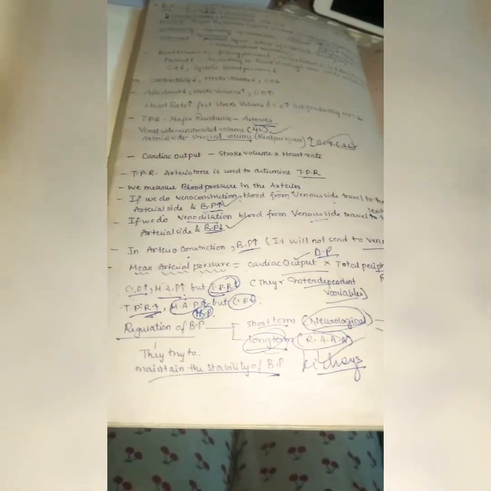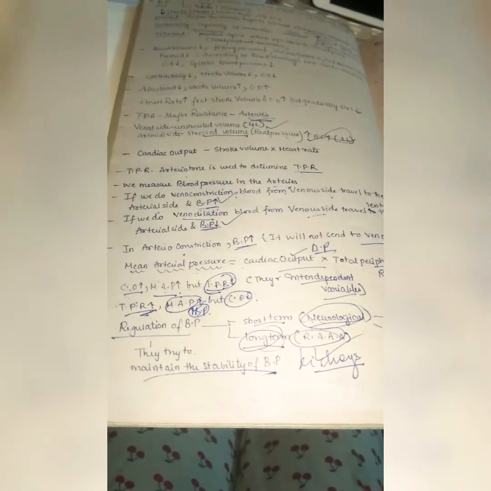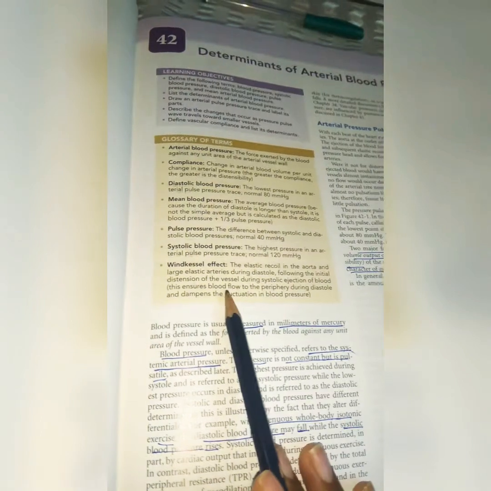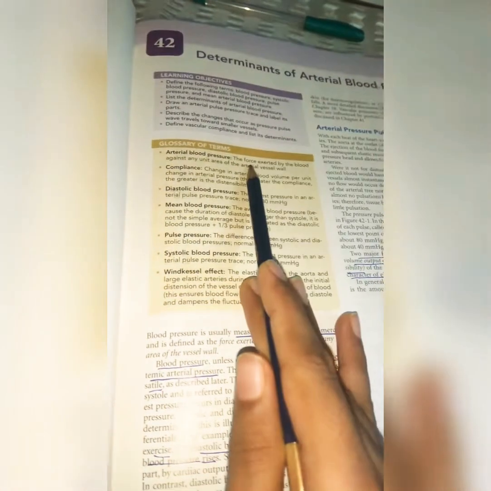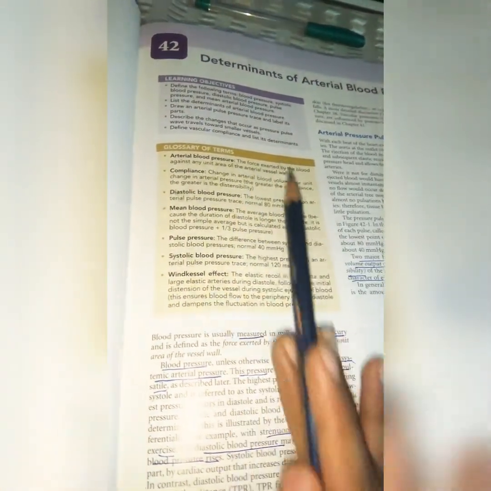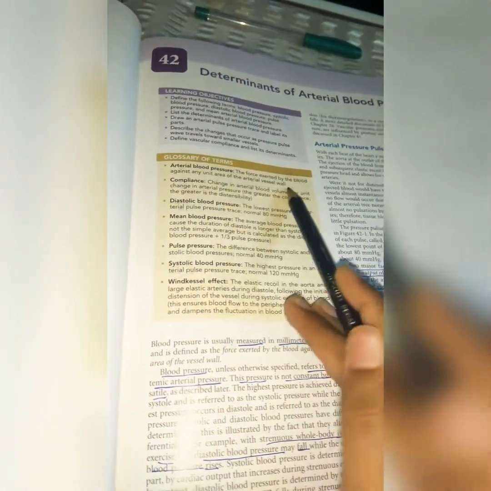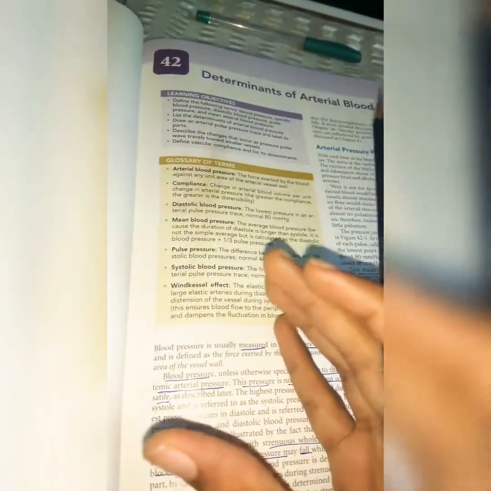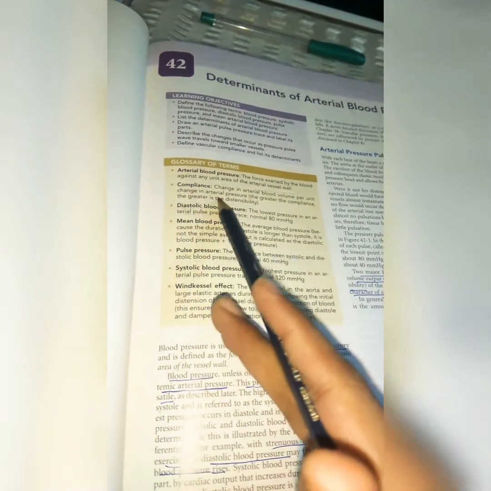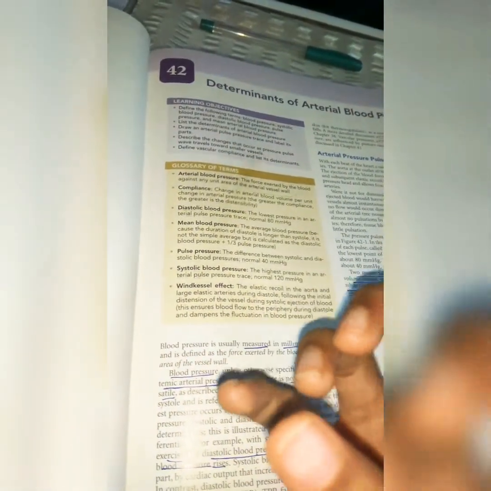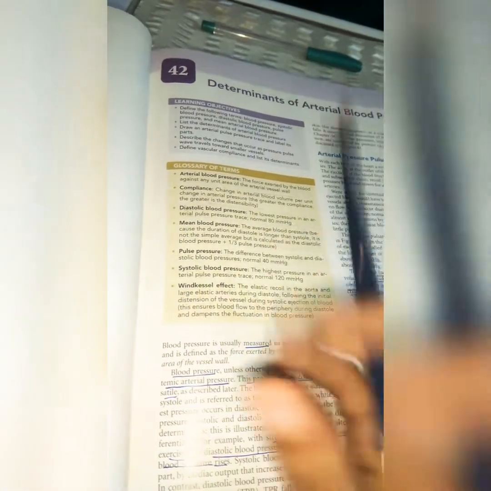So this is like an introduction. Now let us see into our textbook what the important points are. So here you can check out these glossary terms. Let us understand them. Arterial blood pressure is nothing but the force exerted by the blood against any unit area of the arterial vessel wall. And compliance is the change in arterial blood volume per unit change in arterial pressure, meaning the ability to hold blood. The greater the compliance, the greater the distensibility, meaning the greater the ability to dilate.